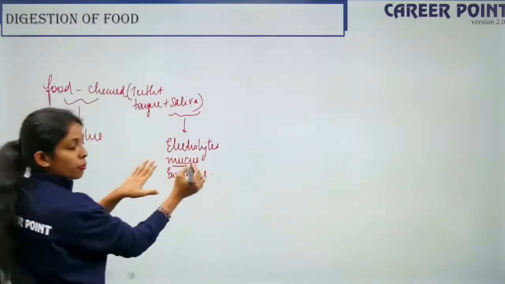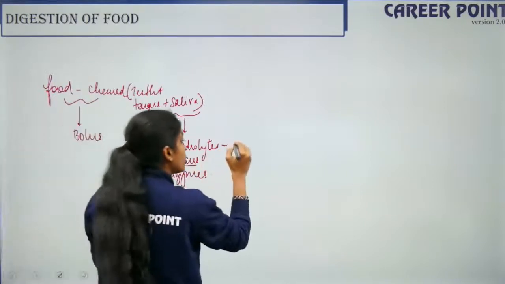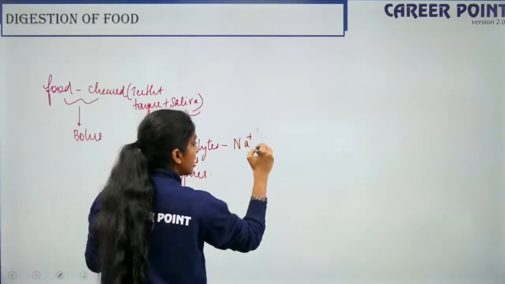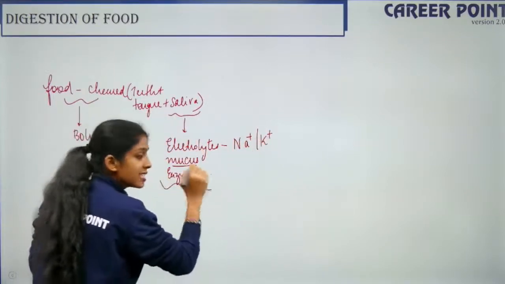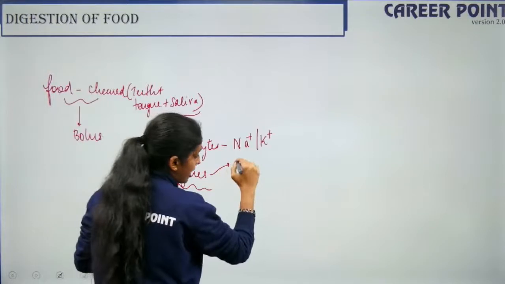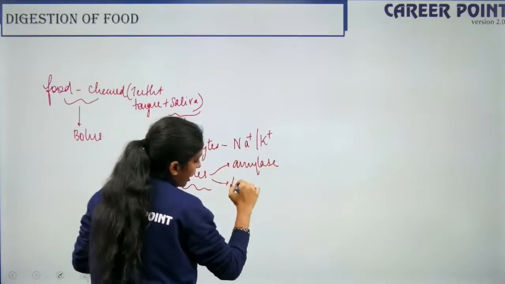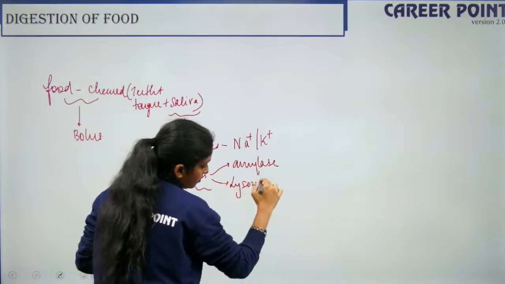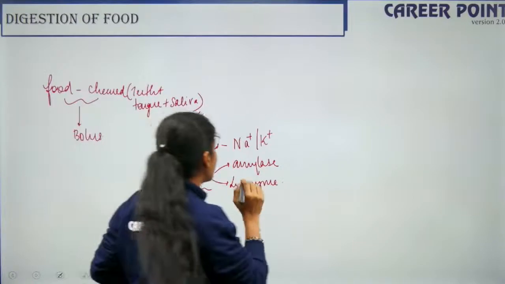Fine. So your mucus mixes with the food and it becomes bolus, right? So what are electrolytes? Your saliva has ions like Na+, K+, etc. Your saliva also has enzymes like your amylase, your lysozyme. Okay? So what is the function of this amylase?